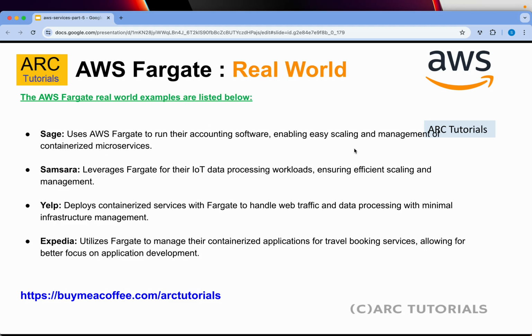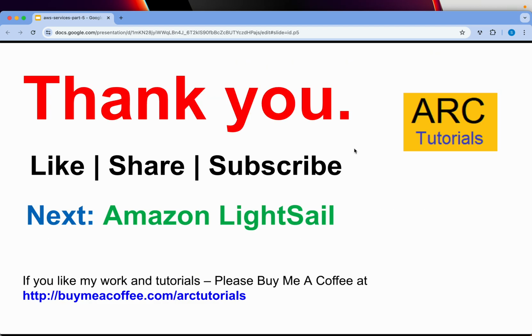Real world examples. Sage Software uses AWS Fargate to run their accounting software. Samsara leverages Fargate for their IoT data processing workloads. Yelp deploys containerized services with Fargate to handle web traffic and data processing. Expedia utilizes Fargate to manage their containerized applications for travel booking services. These are some of the common real world examples that you can talk about if you're learning. That was all about Fargate.